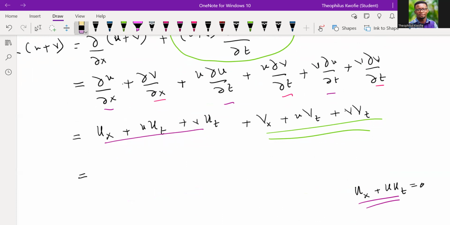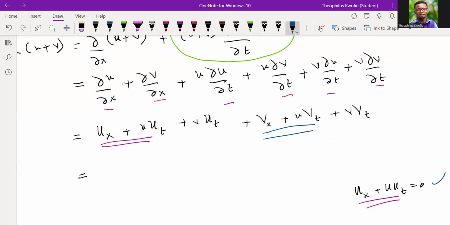So we kind of see that we only have this at this side. We only have that. Then we also have this in terms of V over here. But there are extra terms that cannot be found in this PDE, extra terms like V multiplying the partial of U with respect to T, and then V multiplying the partial of V with respect to T. All of these cannot be found over here.